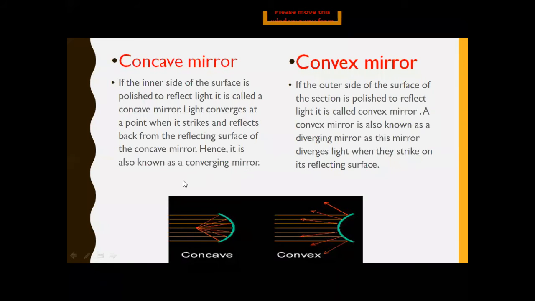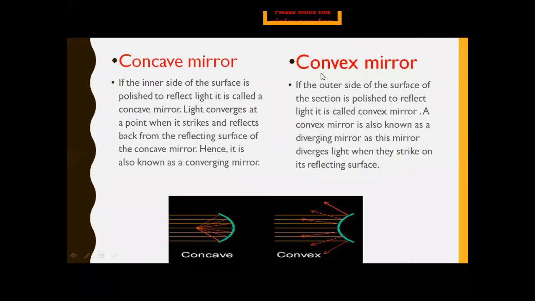Why do we say a concave mirror is a converging mirror? Because after the reflection, a concave mirror converges all the light at a point. So that's why we say that a concave mirror is a converging mirror.